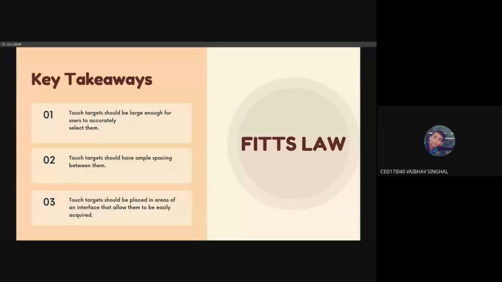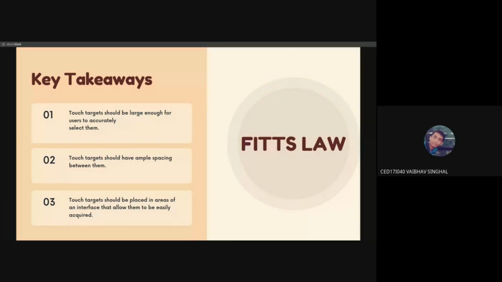So this was all about Fitts law. I hope my screen is still visible. Oh, it's not. Okay. Yeah, is it visible now? Yeah, now it's visible.